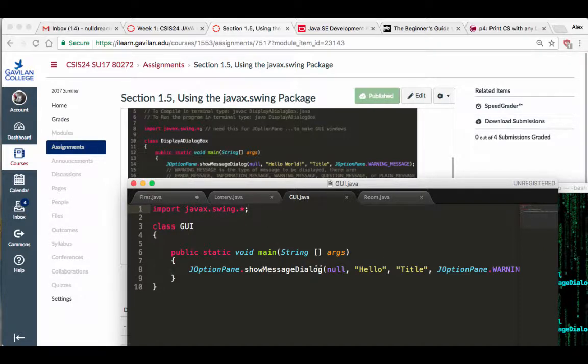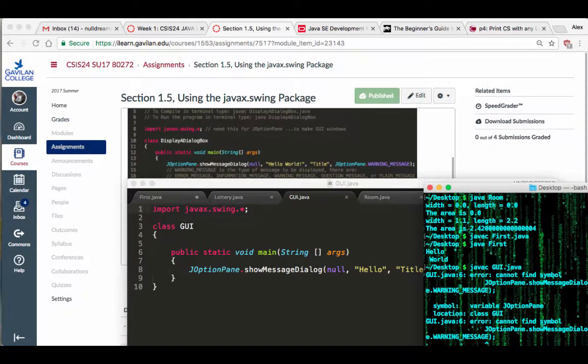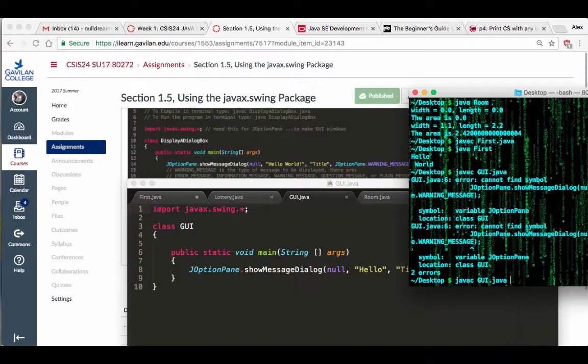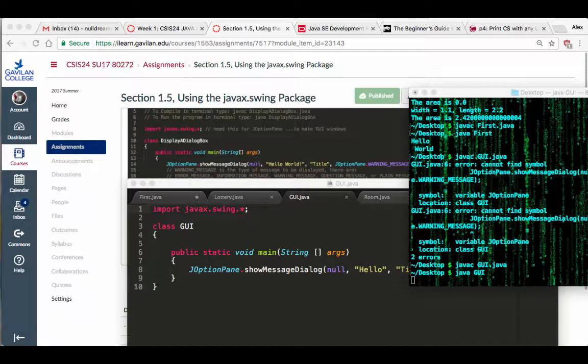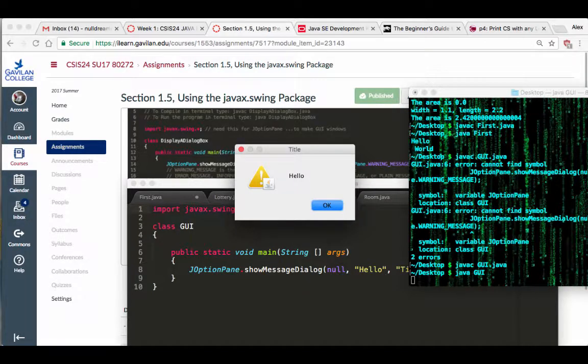So I'm going to save it again and run the program one more time. I'm going to compile it. This time it's happy. So am I. Java GUI. And wait for it. There you go.